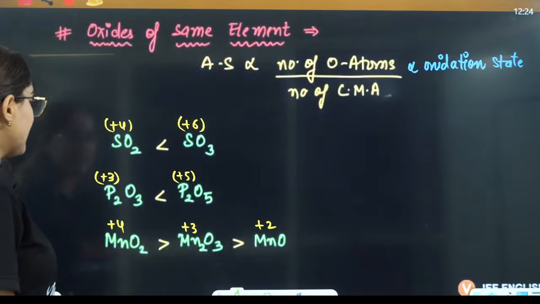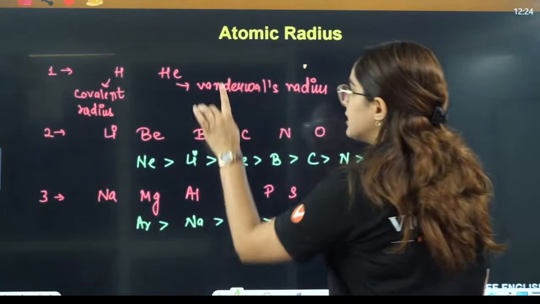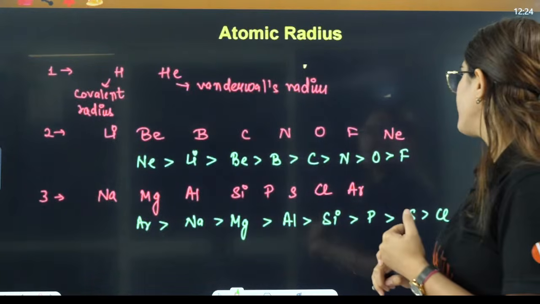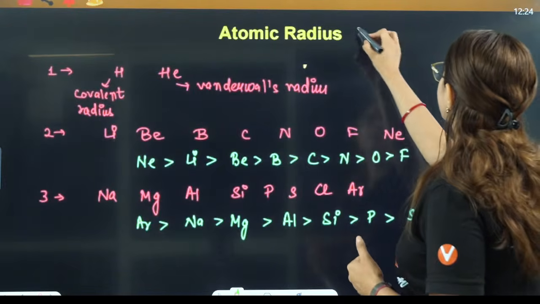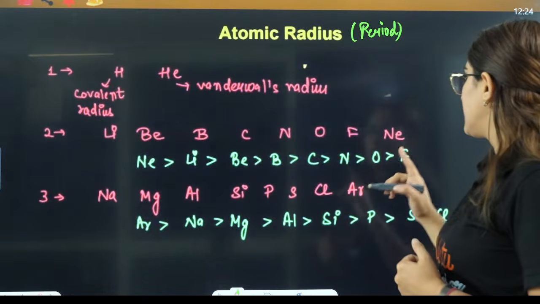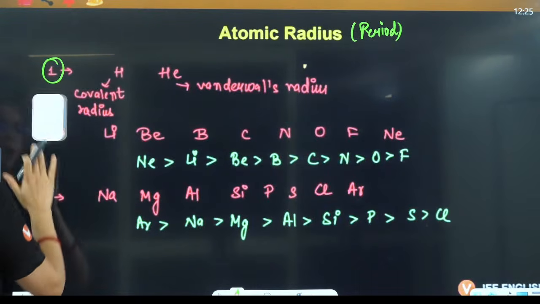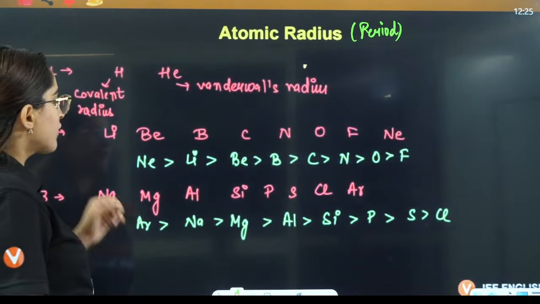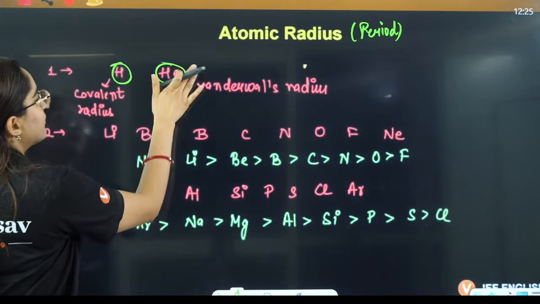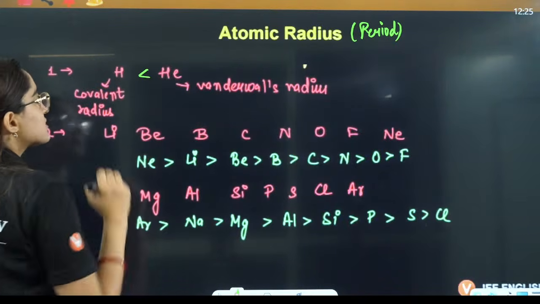Okay? Yes. Now, next is atomic radius. If I talk about the atomic radius here, in the period 1, period 2, in the group 1, group 2, no, it is along the period only. Wait, this is along the period only, right? So I'll just mention here. Yes, this is period 1, this is 2, this is 3. What will happen? Let's talk about this, right? So if I talk about this thing here, first is hydrogen and helium. Now helium has van der Waals radius, so definitely it is going to have more radius here, right?